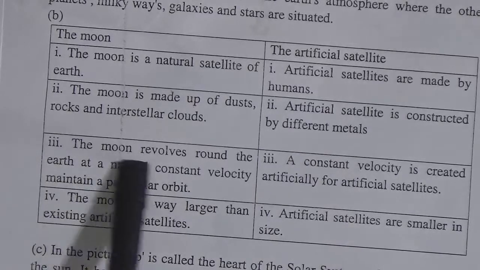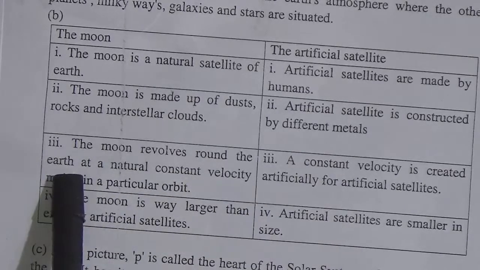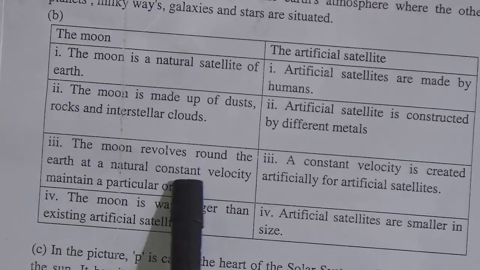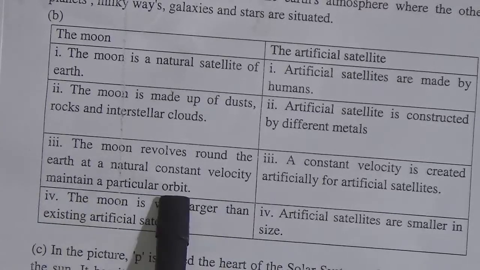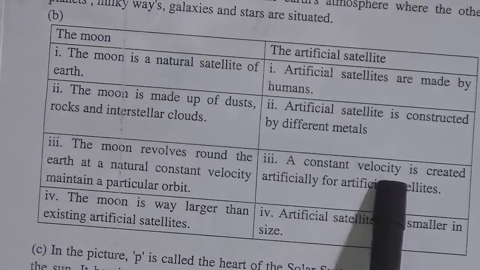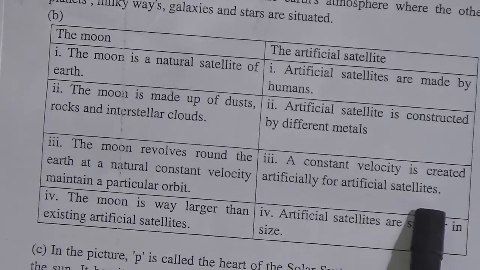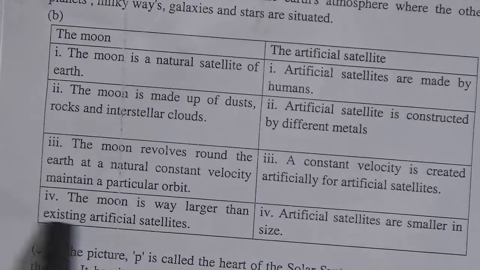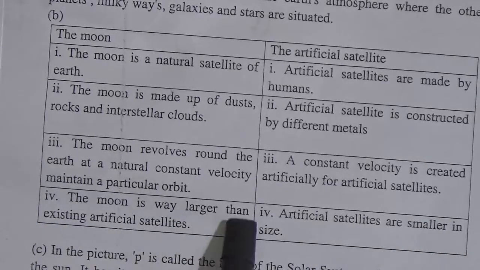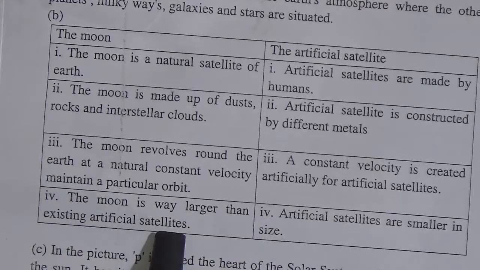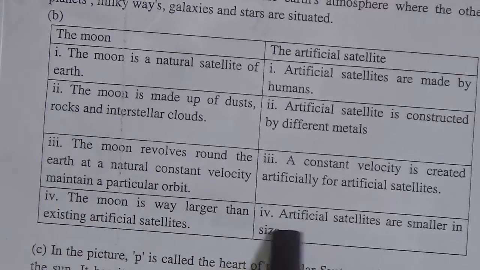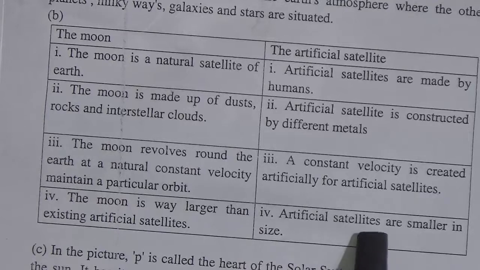3 number, the moon revolves around the earth at a natural constant velocity maintaining a particular orbit. 3 number, here the constant velocity is created artificially for artificial satellites. 4 number, the moon is way larger than existing artificial satellites. Here is 4 number, artificial satellites are smaller in size.